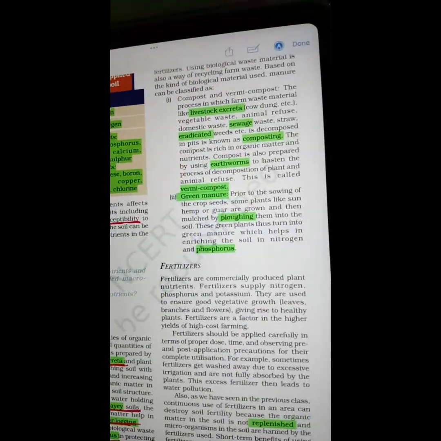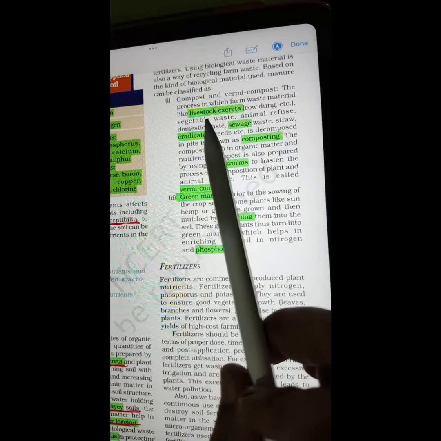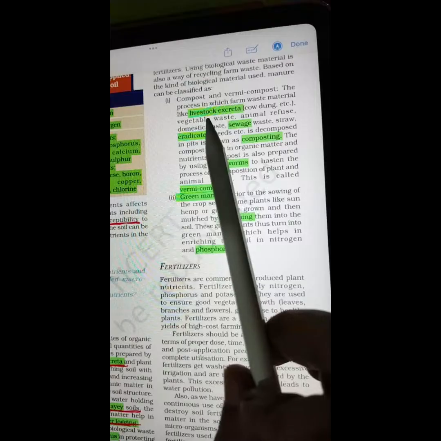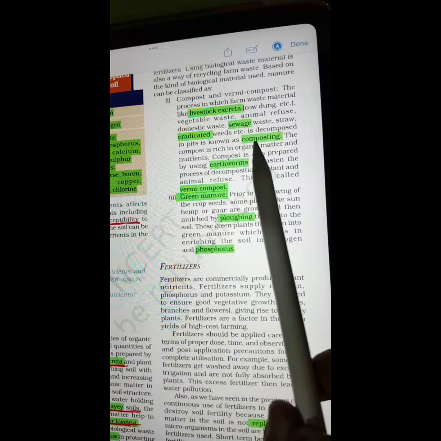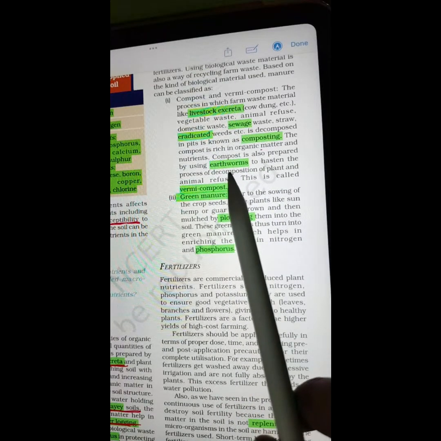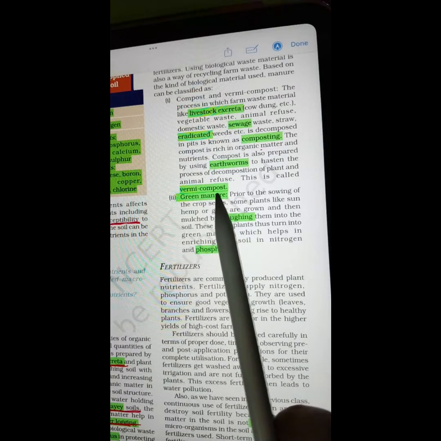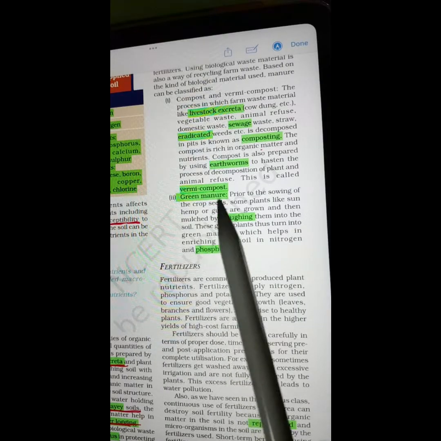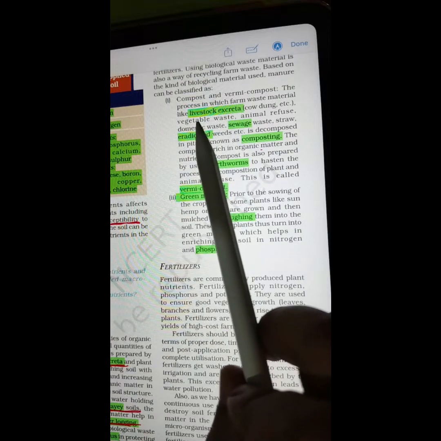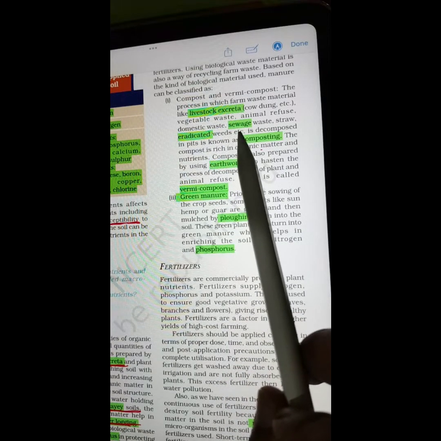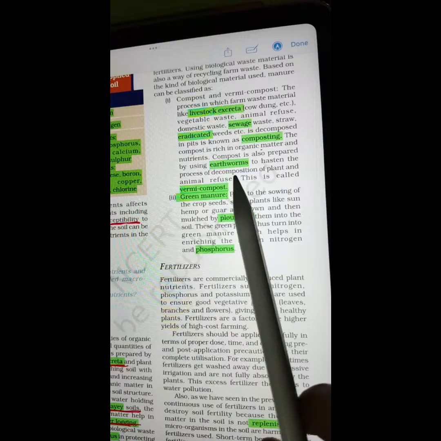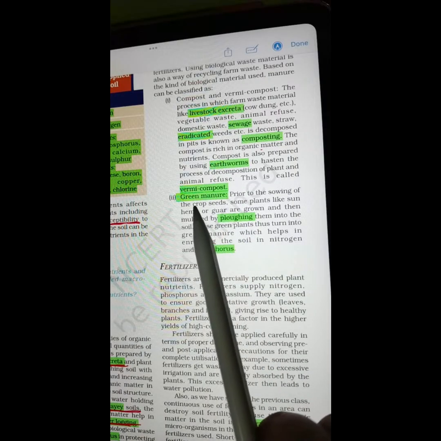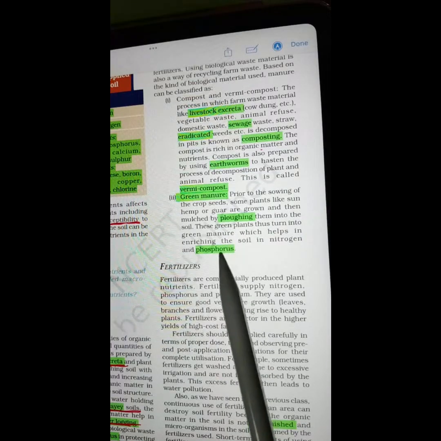Now this side of the same page, livestock excreta. Livestock excreta, sewage, eradicated, composting, earthworms, vermicompost, green manure, plowing, phosphorus. One more time, all these words again. Livestock excreta, sewage, eradicated, composting, earthworms, vermicompost, green manure, plowing, phosphorus.